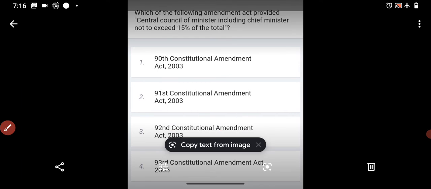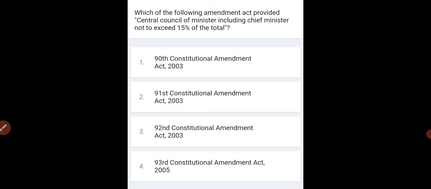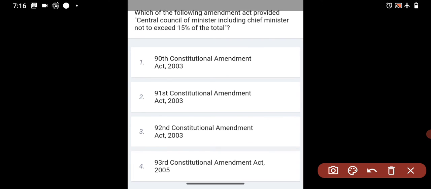Which of the following amendment acts provides that the central council of ministers, including the Chief Minister, shall not exceed 15% of the total? So which amendment says this? The amendment is the 91st amendment and the year is 2003.